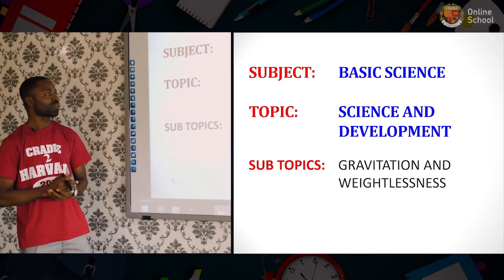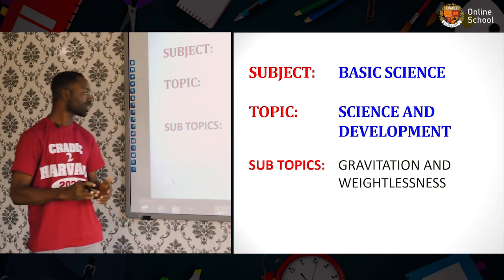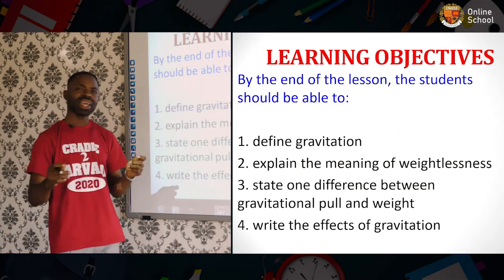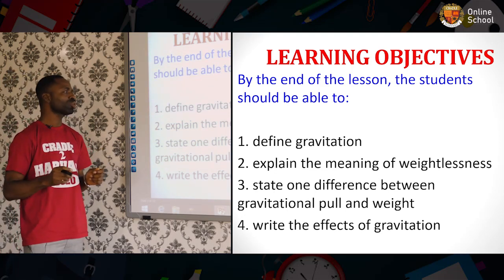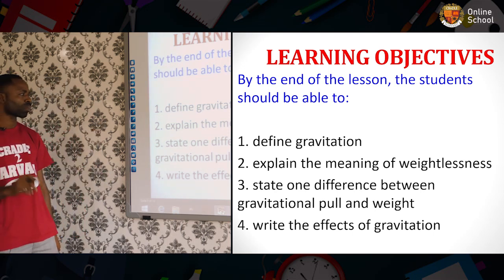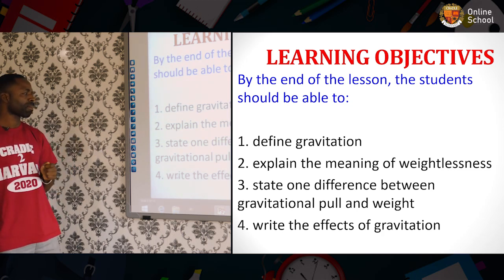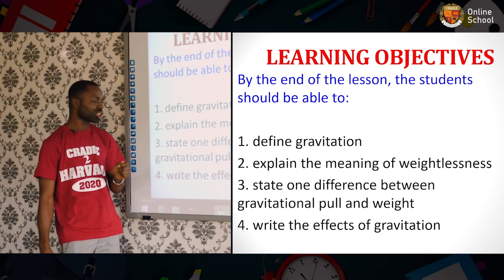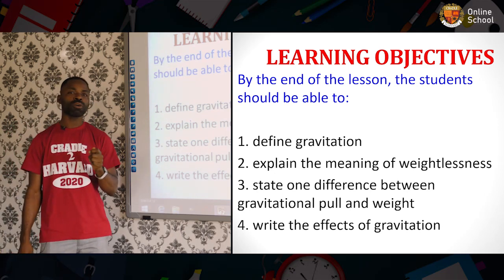And today, we're going to see the topic science and development, and under that subtopic, we have gravitation and weightlessness. By the end of this lesson, students should be able to: 1. Define gravitation. 2. Explain the meaning of weightlessness. 3. State one difference between gravitational pull and weight. 4. Write the effect of gravitation.